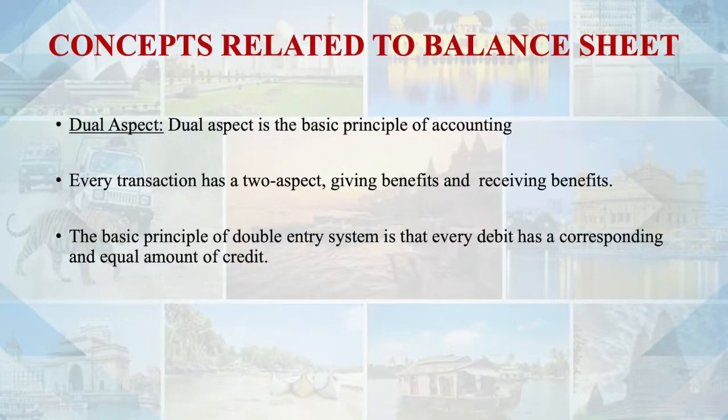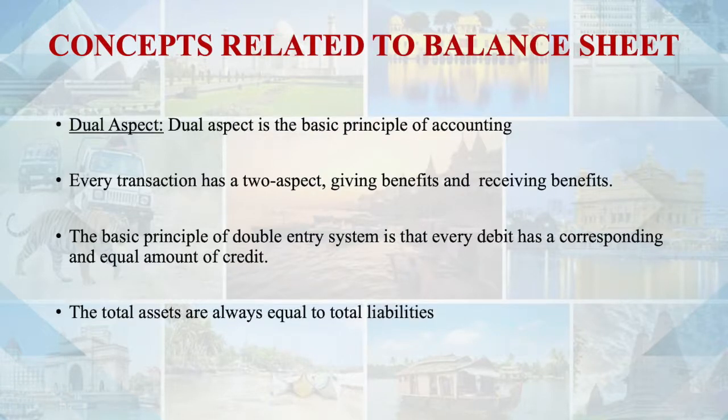If you record only one aspect, if you record only the giving aspect, only the debit aspect, and you don't record the second aspect, then what will happen? We are not following the concept of dual aspect. We are not following the double entry system. And later, our accounting equation, which says the assets are equal to liability, that is, the total of assets in the balance sheet are equal to the total of liability and capital in the balance sheet, is not going to match, because every transaction will have an impact on both sides of your accounting equation.